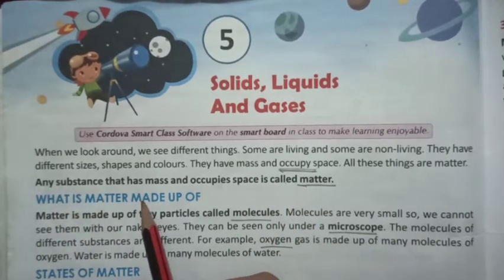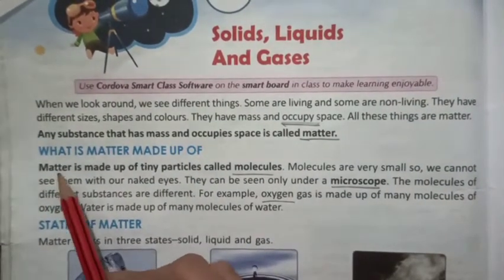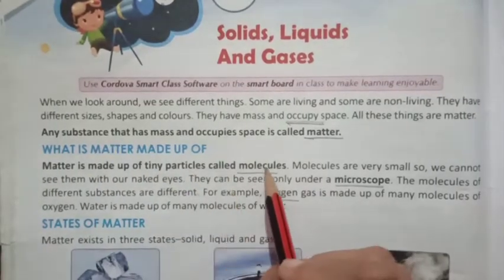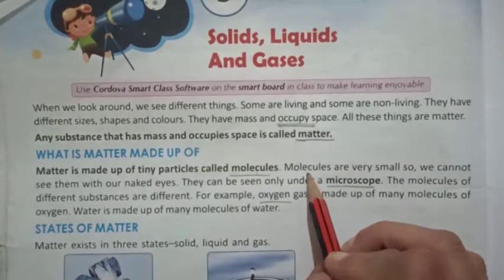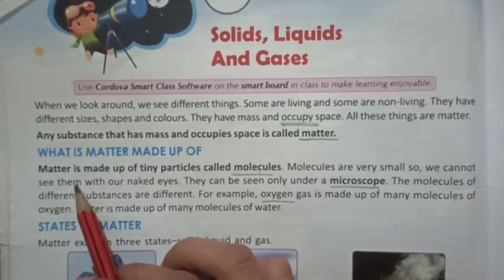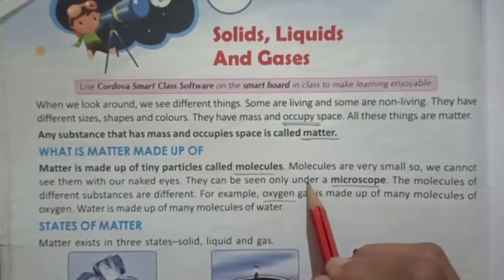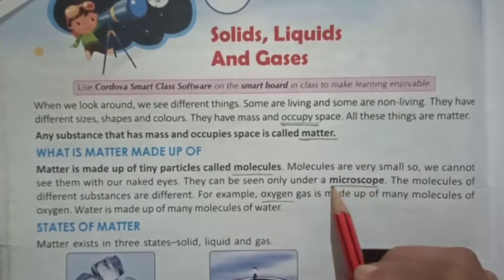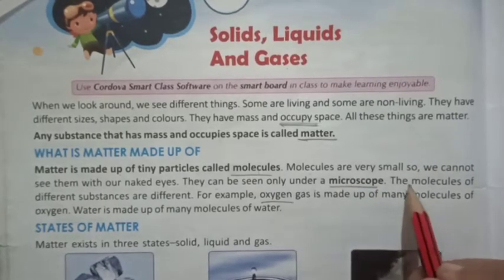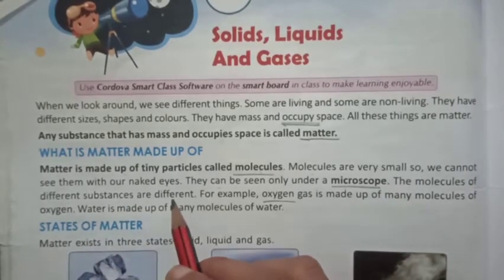What is matter made up of? Matter is made up of tiny particles called molecules. Molecules are very small, so we cannot see them with our naked eyes. They can be seen only under a microscope. The molecules of different substances are different.